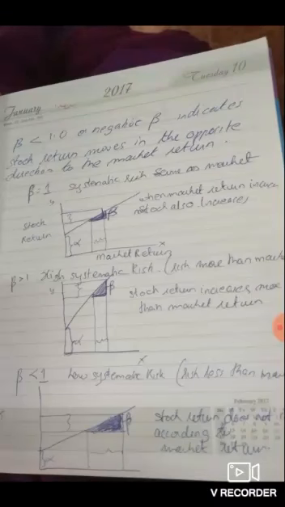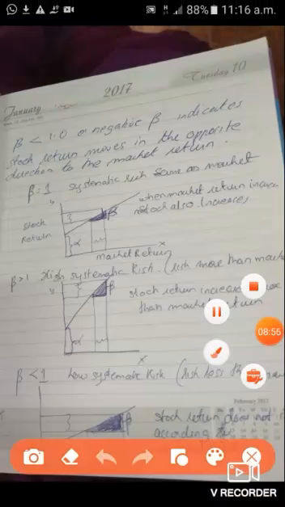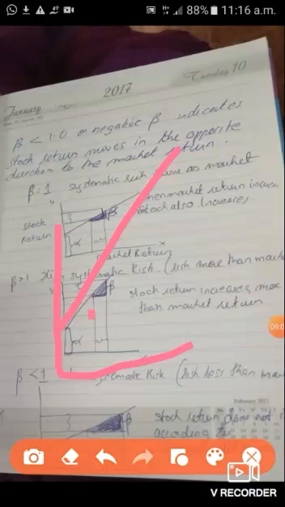The next case is when beta is greater than 1. When beta is greater than 1, the stock return increases more than the market return. We can see in this diagram, when the market return increases by 1%, the stock return increases by more than 1%. So when the market return increases by 1%, the stock return increases by 2 or 3%.